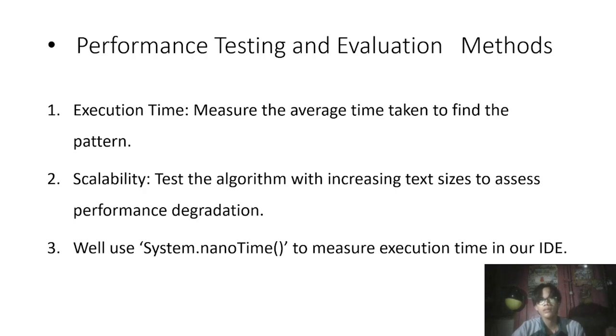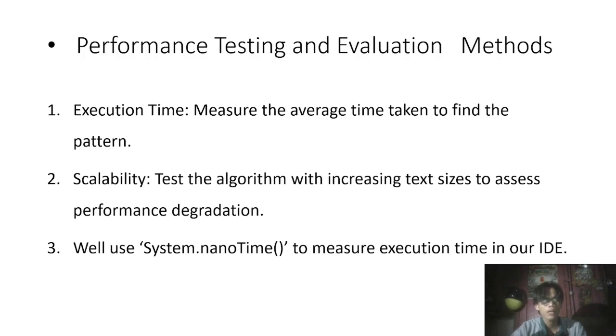And the second is, as I mentioned earlier, we are going to perform these performance testing and evaluation methods. First, we will measure the average time taken to find the pattern. The second is to test the algorithm with increasing text sizes to assess the performance degradation.